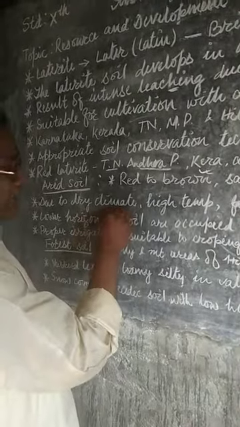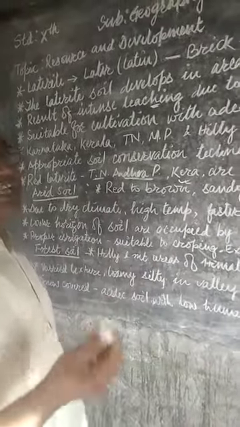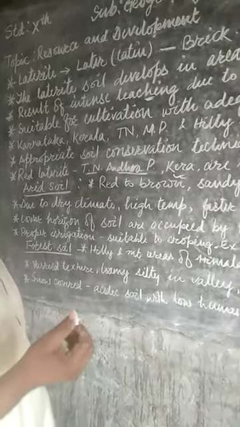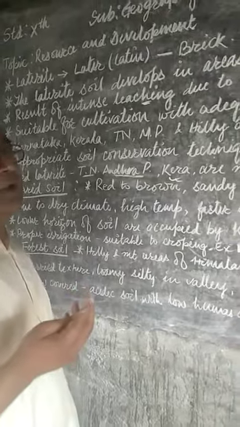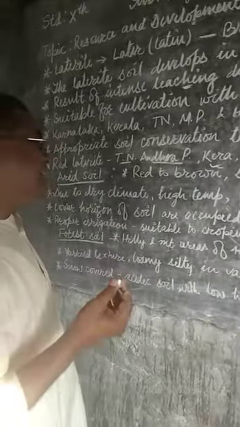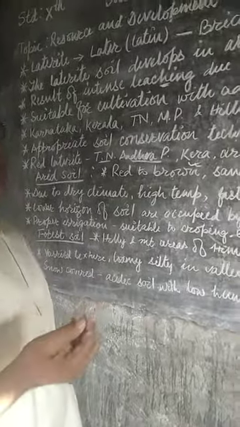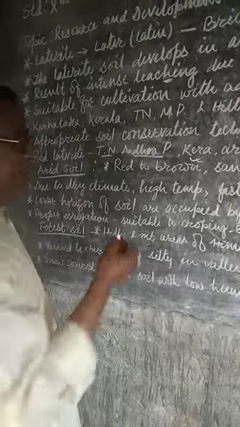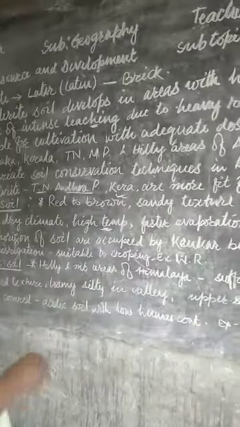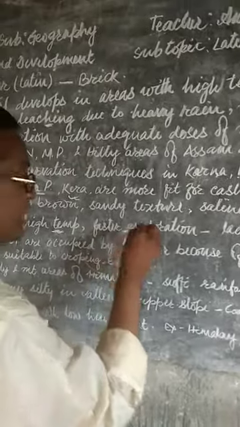Next thing is that due to the dry climate in the Rajasthan region, as you already understood, when temperature becomes very high and rainfall is very low, it creates a dry climate, meaning very little rainfall, and high temperature is also a characteristic of this region, with faster evaporation.